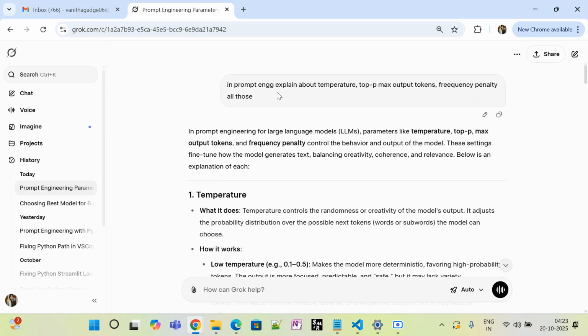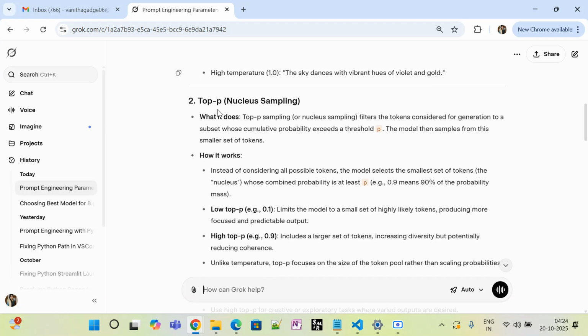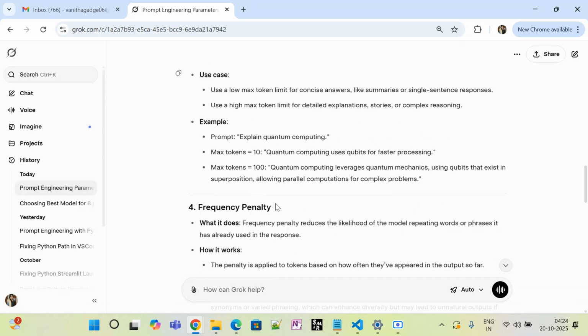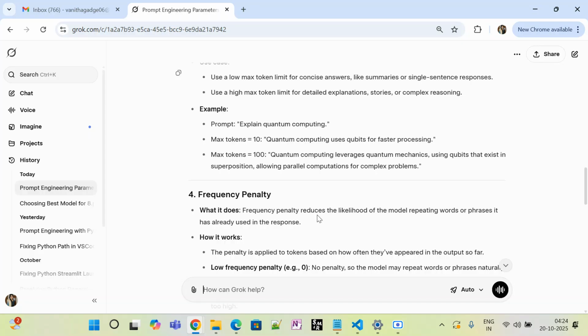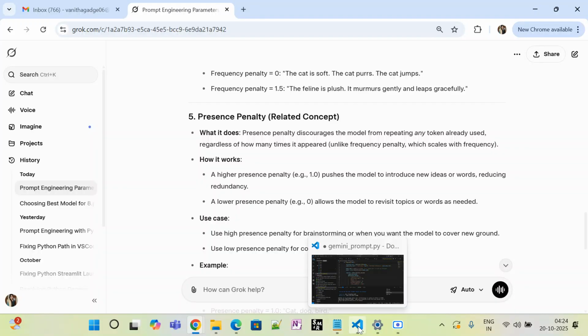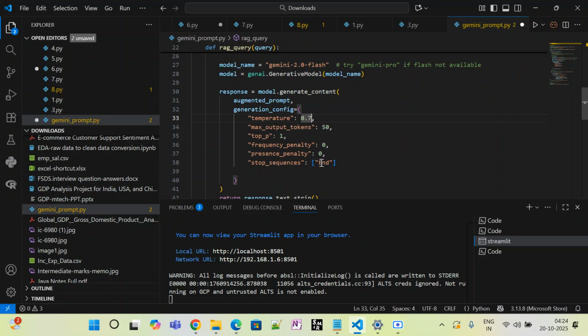So these are nothing but my parameters: temperature and top P, max output tokens, frequency penalty, presence penalty, stop sequence, which marks the end of the words. This is how interview questions will be asked: what are the parameters, and how do these parameters work?